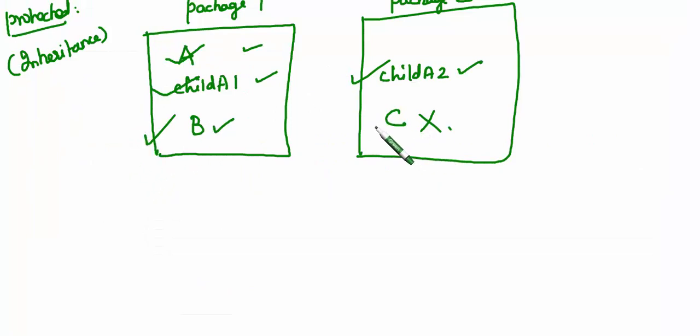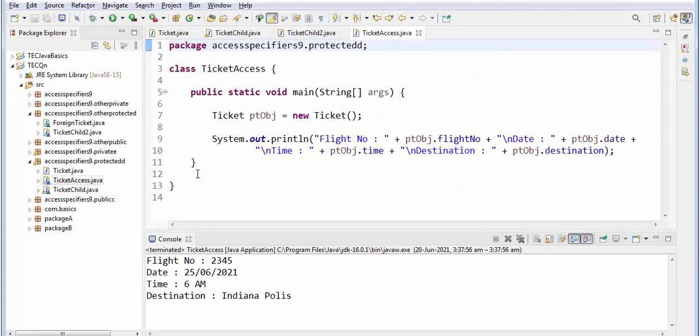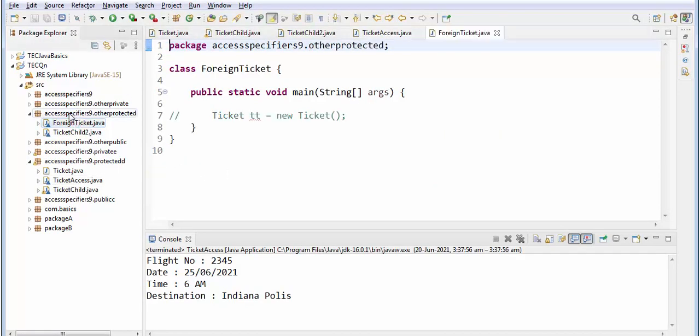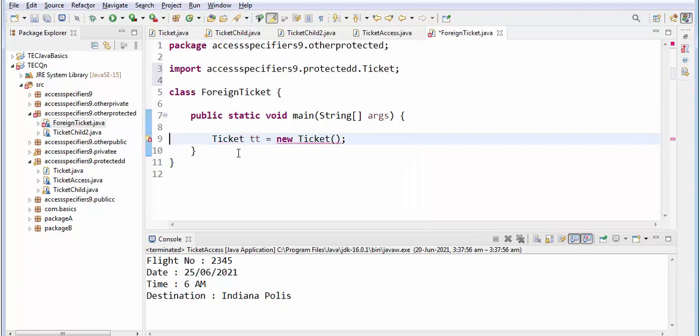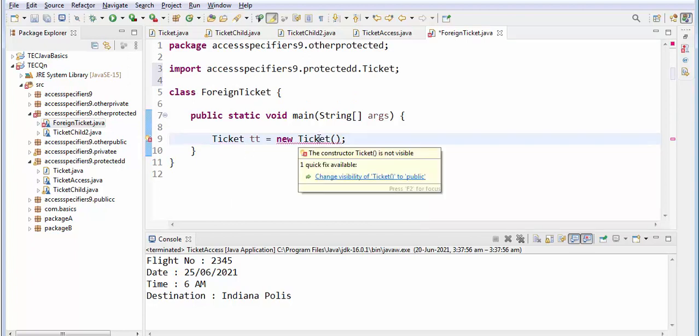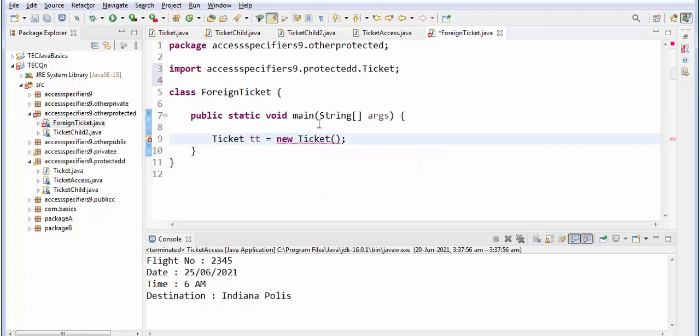Next one, this one we will see within the non subclass of the other package. Okay, so here I am giving a foreign ticket, this is in another package. See here, if you give like this, there is no connection between this class as well as this package, right? So if you give like this, it will ask you to import, so obviously you have to import. Then it is telling to change the visibility to public.